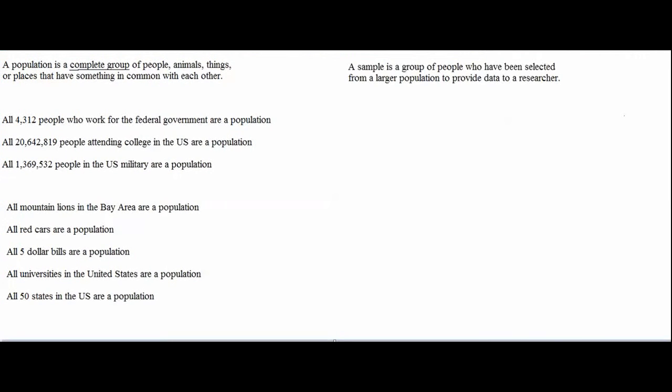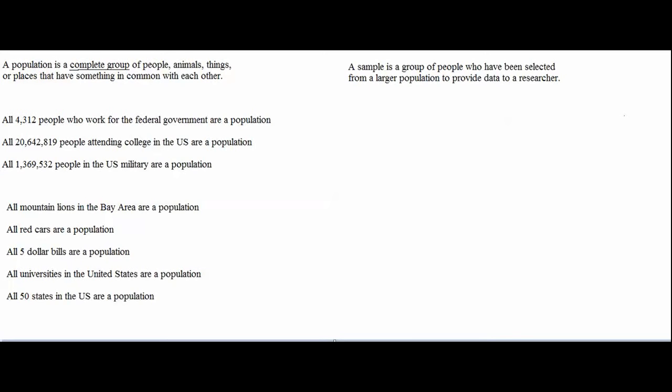Let's think of some examples of samples. If I ask 100 college students to tell me how many text messages they send each week, then those 100 college students are my sample. They are the 100 college students who are providing me with data. If I ask 200 of the 4,312 people who work for the federal government to tell me how much money they make per year, then those 200 federal government employees are my sample of the federal government employee population.